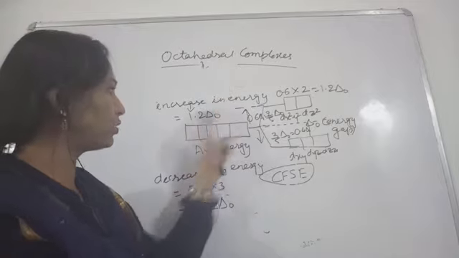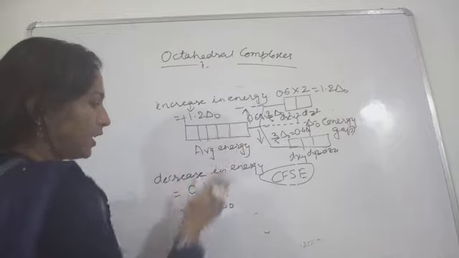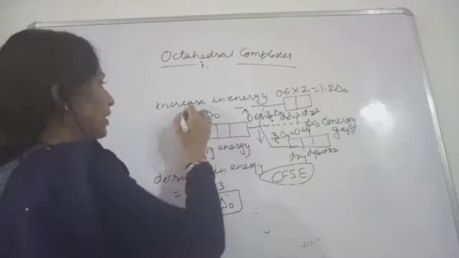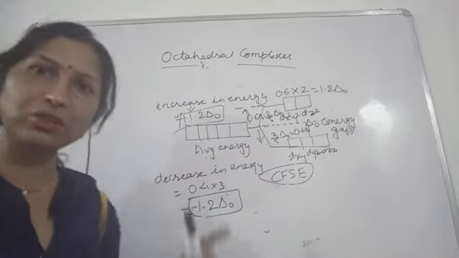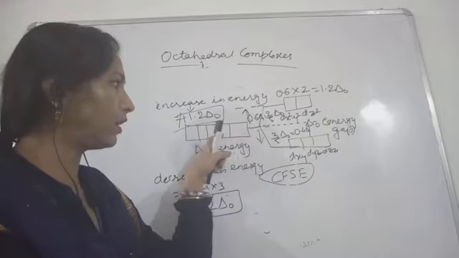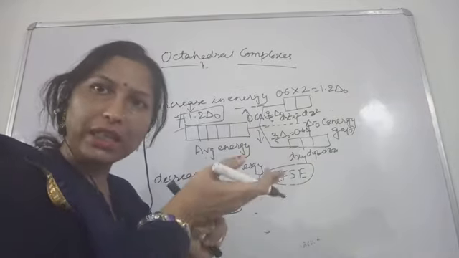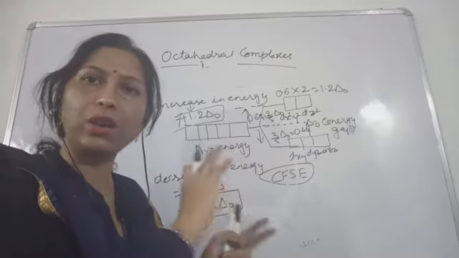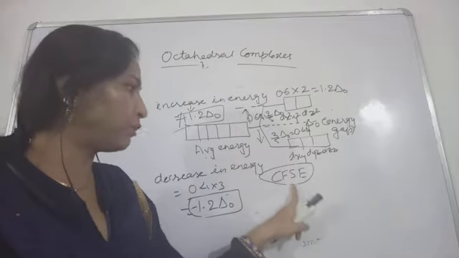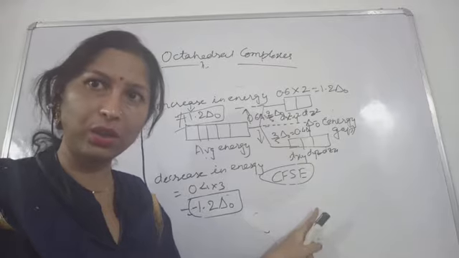Here also 1.2 delta O, but a positive sign is used for increase and a negative sign for decrease. So the signs are opposite but the magnitude is equal. That is why plus and minus get cancelled, and the average energy level will remain as it is. The increase and decrease in energy are equal. Now this was all about crystal field splitting energy and the energy gap terms. Now it is clear to you.